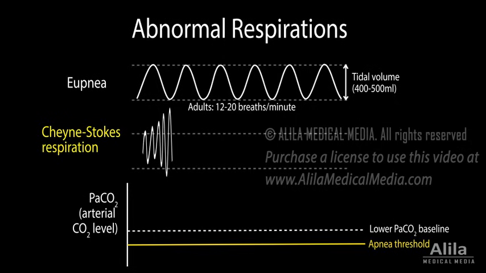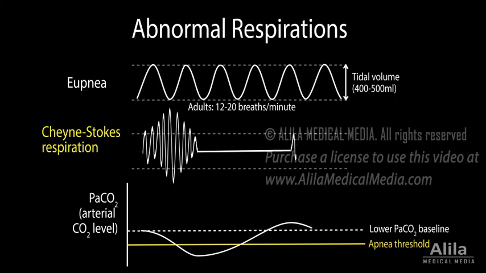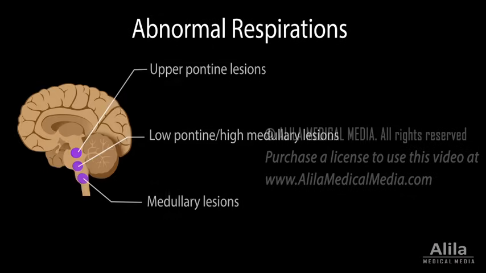Thus, even a slight increase in ventilation in these patients can drive carbon dioxide level below the threshold and trigger apnea.